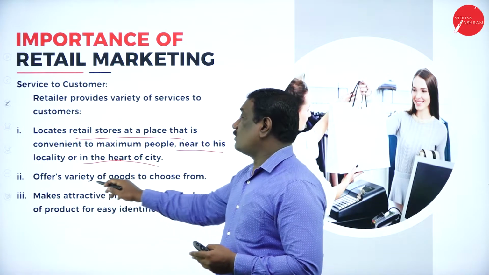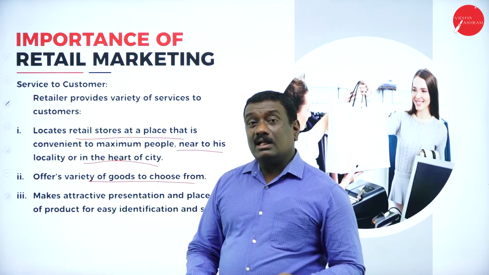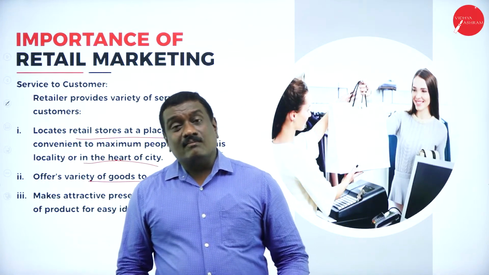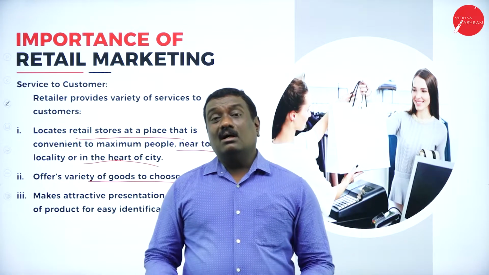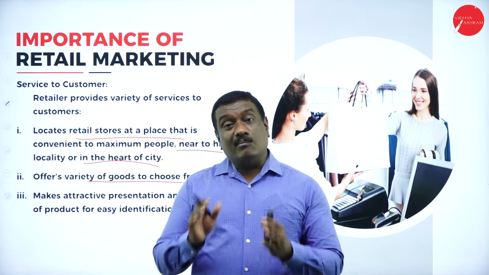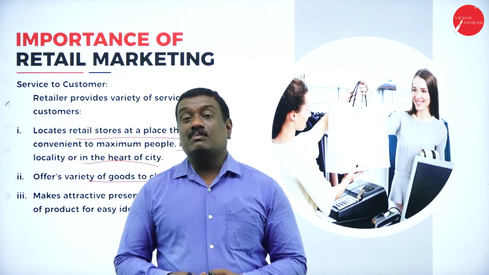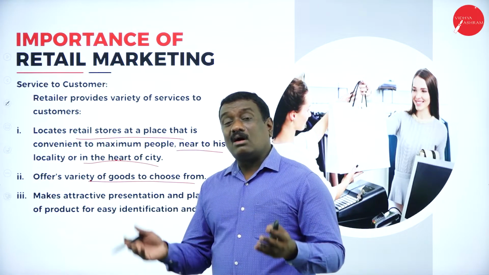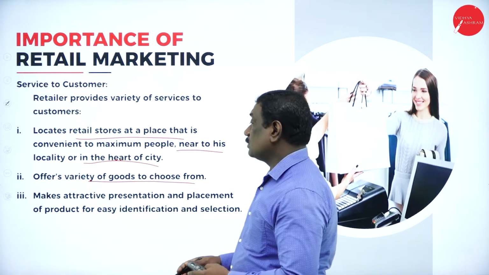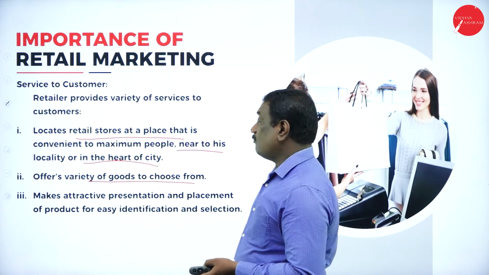Then he also offers a variety of goods to choose from. So the retailer will not only locate the shop in a convenient place, more accessible or nearby to the marketplace, or say the heart of the city, but also he offers a variety of products by displaying them in his shop. So he will have a lot of variety of goods in his retail shop, so that the customers can choose from this variety of products.